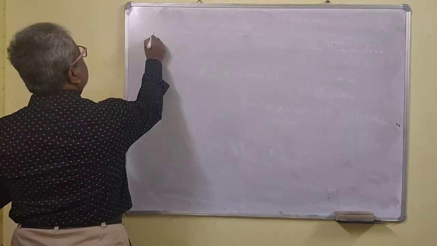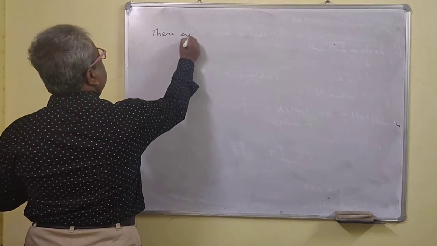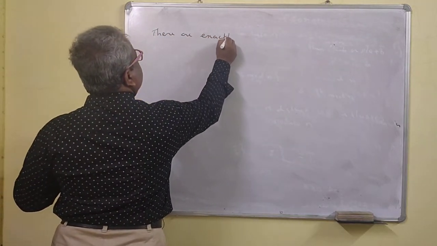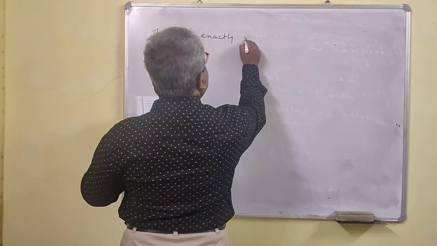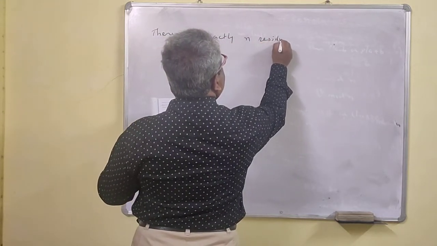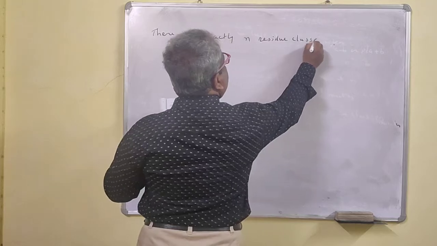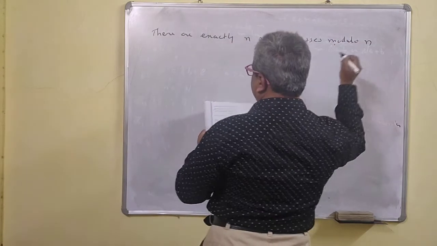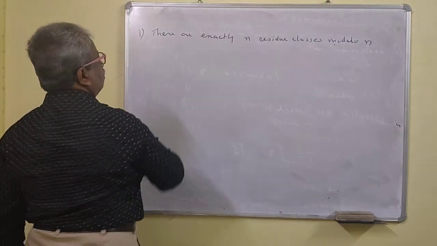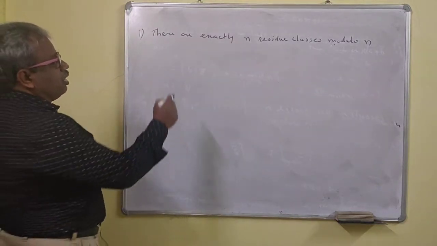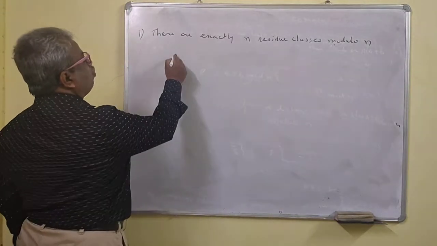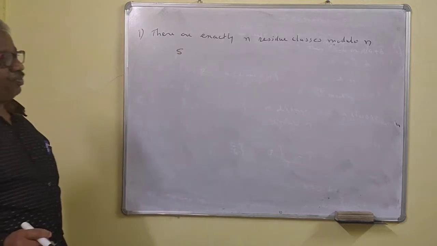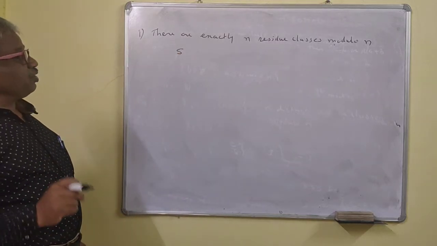So there are exactly n residue classes modulo n. This is a very important point. Suppose this is modulo 5. How many residue classes?